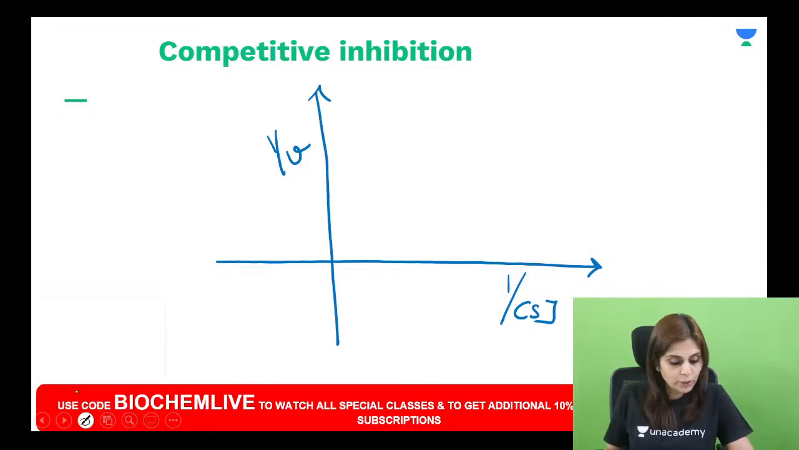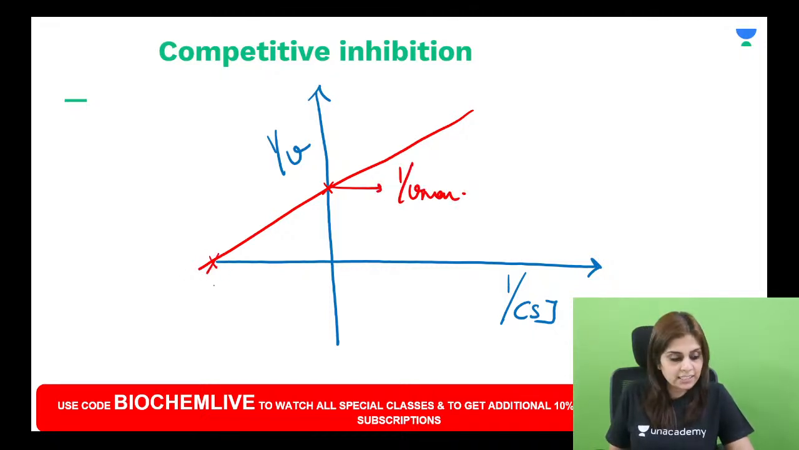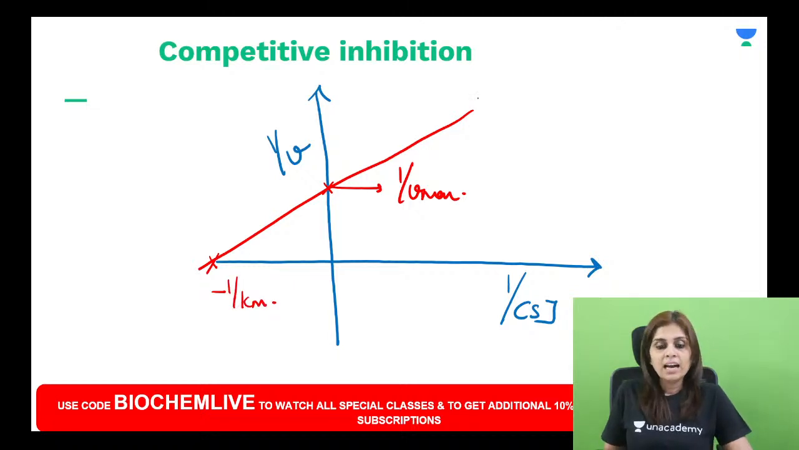And what will you get? You will get a straight line. If you extrapolate the straight line, you will know at what point it cuts the y-axis. It is 1/Vmax. At what point does it cut the x-axis? It cuts the x-axis at minus 1/Km. And this is the Lineweaver-Burk plot which you get.